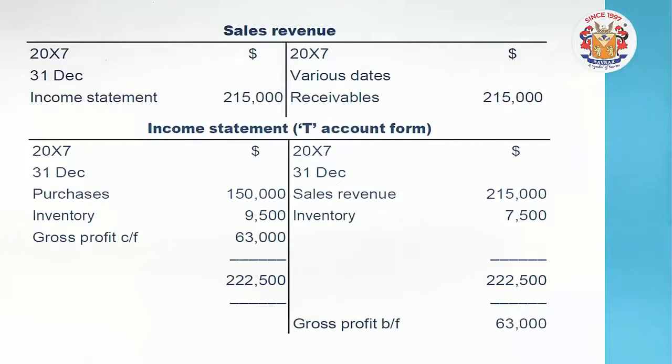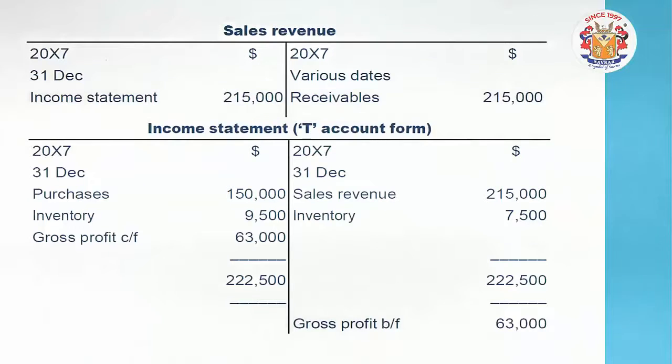This sales revenue account is also an income part, and income and expenses are closed off. There is no balancing of this. You can see there is no diagonal brought forward and carried forward and all that. No friends, you can see here the 215, both the sides, the sales account has been closed off, in which there are various sales on different dates which we have not considered here.